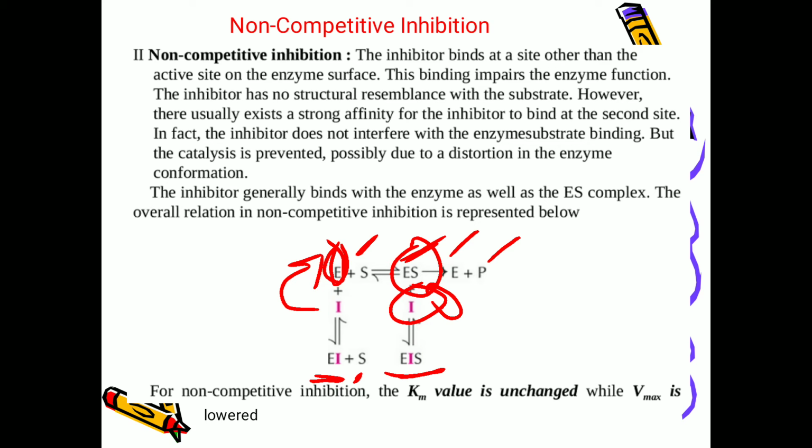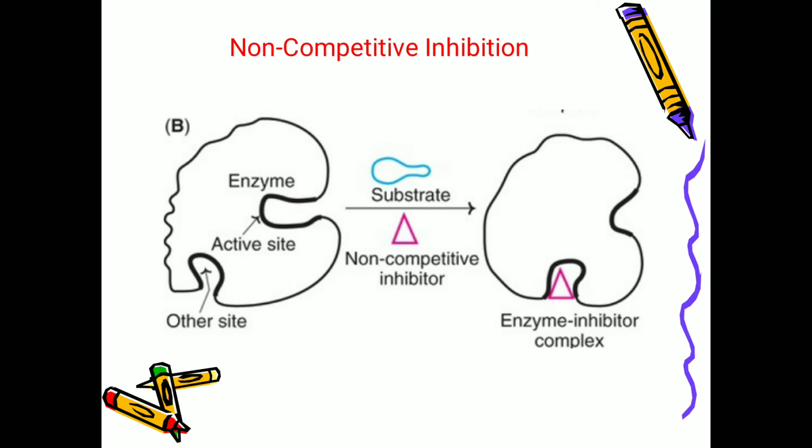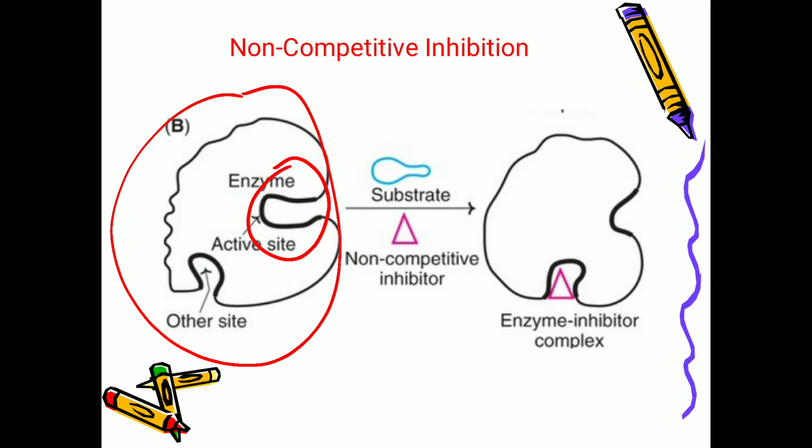Regarding Km and Vmax, the Km value is unchanged and Vmax is lowered, that is, the velocity of the reaction is decreasing. Here, this is the enzyme, this is the active site for the substrate binding, and this is the other site for the inhibitor binding.